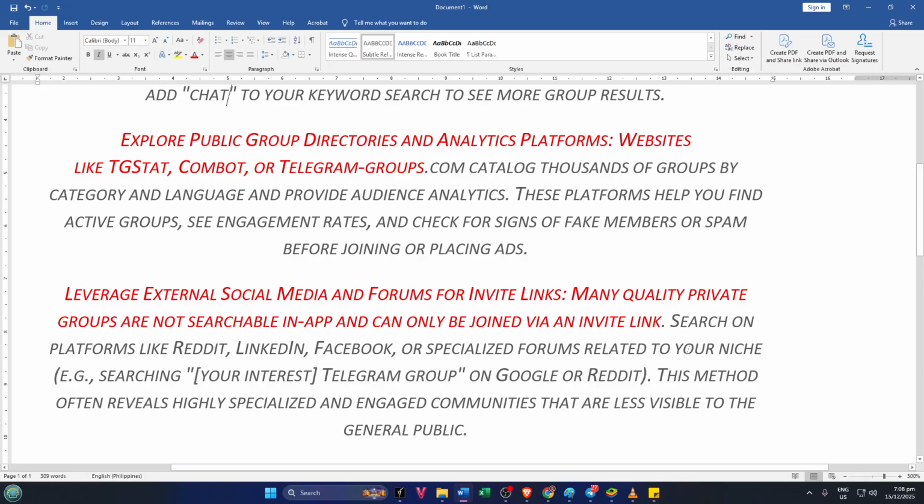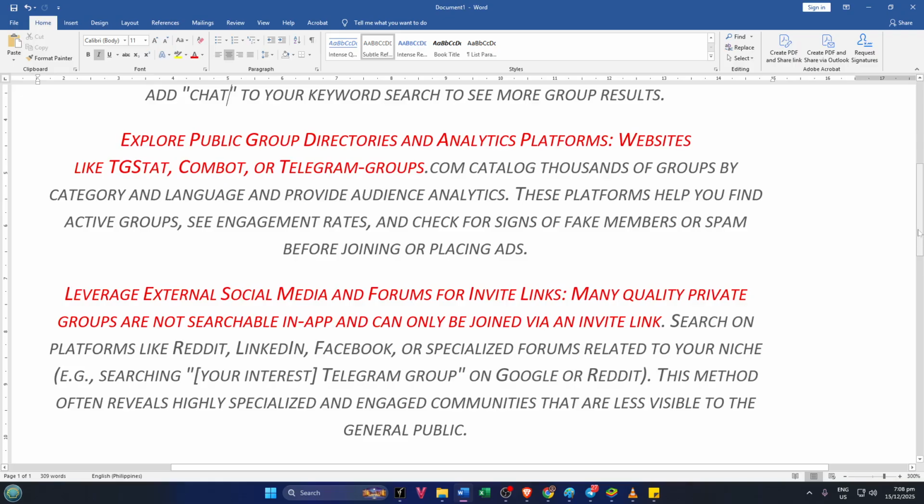You'll often find posts where community members share fresh invite links to their groups, especially in threads dedicated to sharing resources. For example, a quick search on Reddit for marketing Telegram group can instantly turn up several communities you'd never stumble across otherwise. These invite-only groups tend to have committed members and less spam, so don't skip this step.